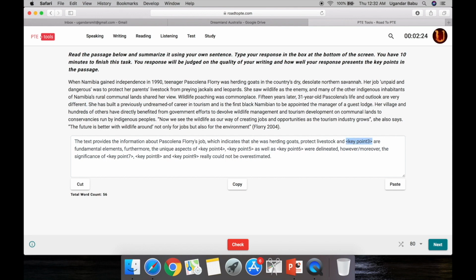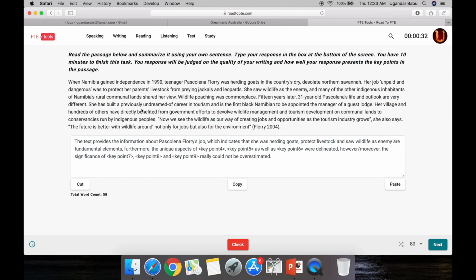Here we can mention how she saw wildlife as an enemy. And many of the other indigenous habitants of Namibia's rural communal lands shared her view. This is not required. Wildlife poaching was commonplace. This detail is also not required. 15 years later, 31-year-old Pascalina's life and outlook are very different. This is also some irrelevant detail.